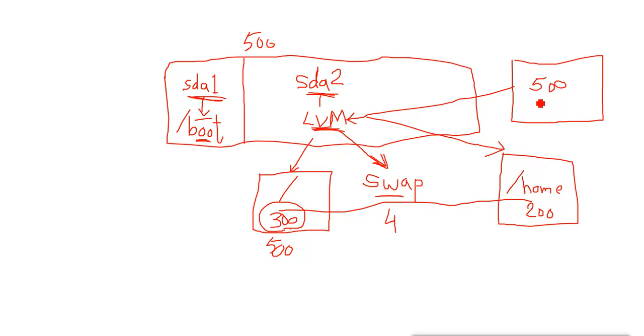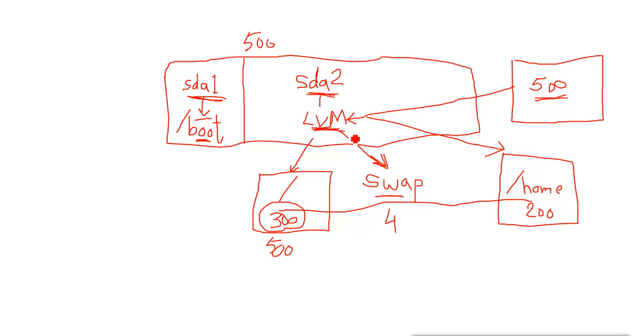Now from this 500 I use 200, and I am left with 300 GB more, which I can use anywhere here. I can even create more extra LVM partitions for any other directories. So we can easily manage when it is in LVM, and that is why it selects LVM automatically when you select automatic partitioning at the time of installation.